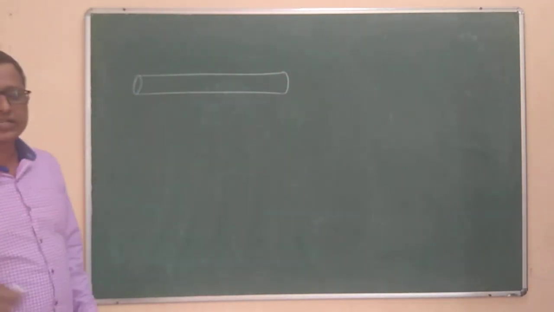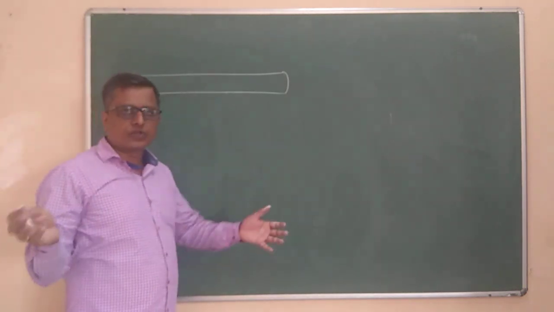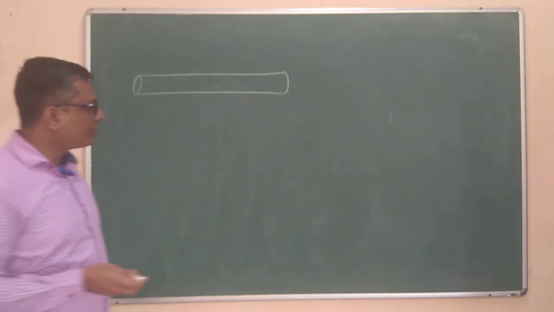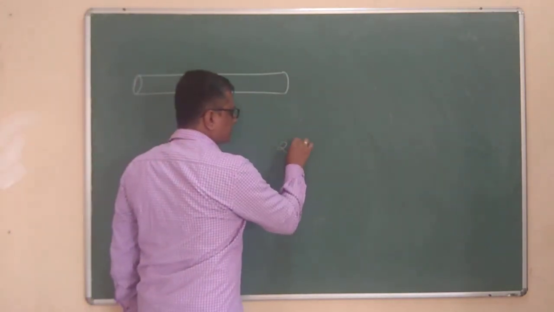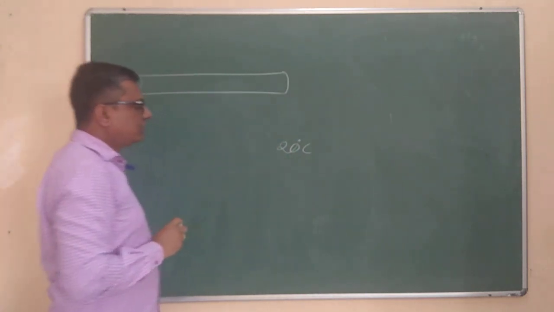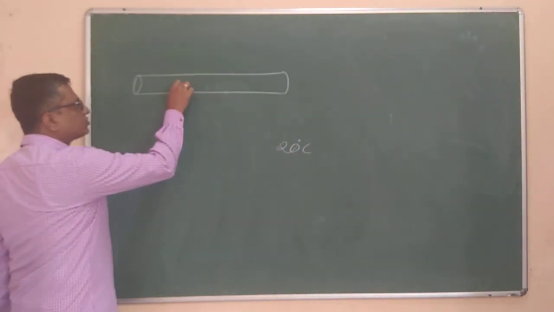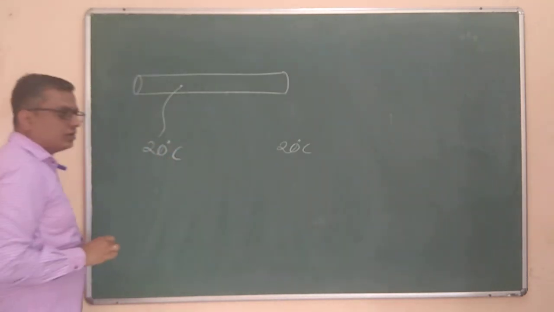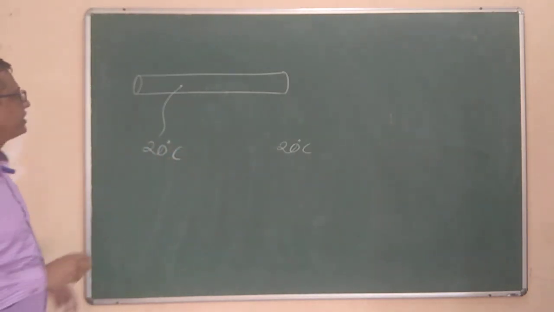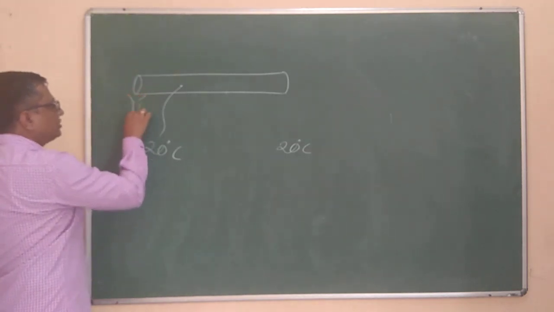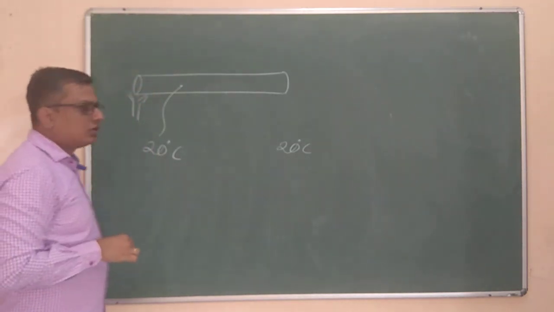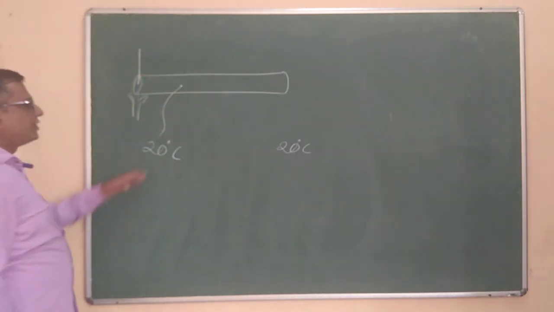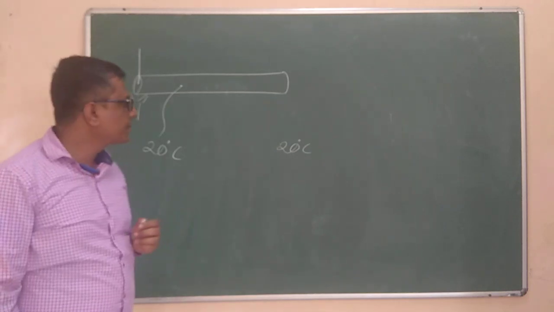Now this metallic rod, at the beginning, you have taken the metallic rod from your cupboard, from your laboratory, and the room temperature is, let us say, 20 degrees Celsius. Obviously the temperature of this rod will also be 20 degrees Celsius. But when you start to heat one end of the rod with some heating source, the temperature of the rod will start to increase, maybe 25, 30, 40, 50, like that.